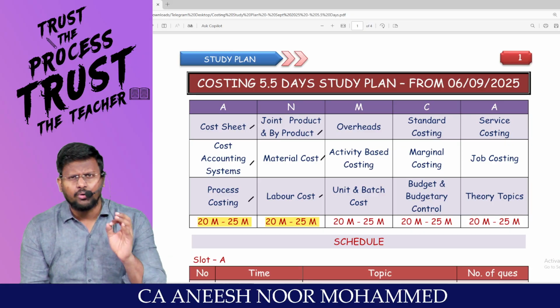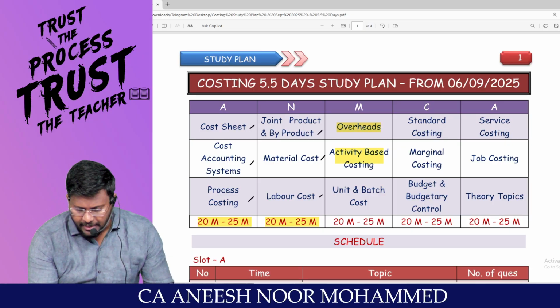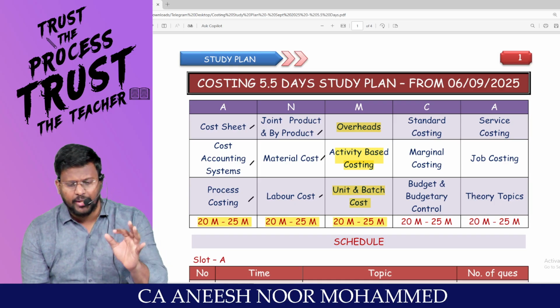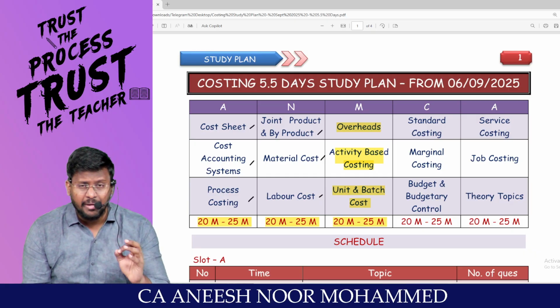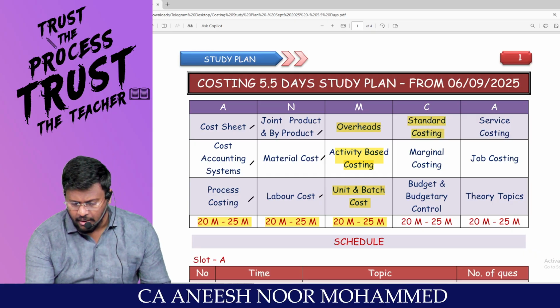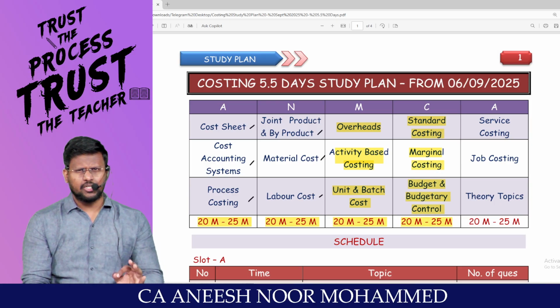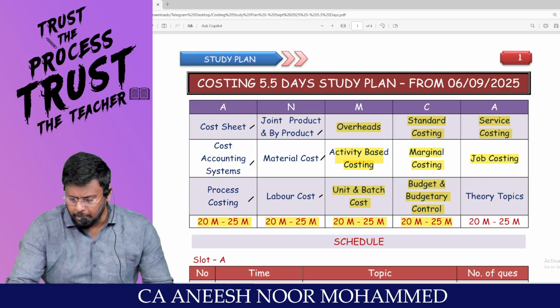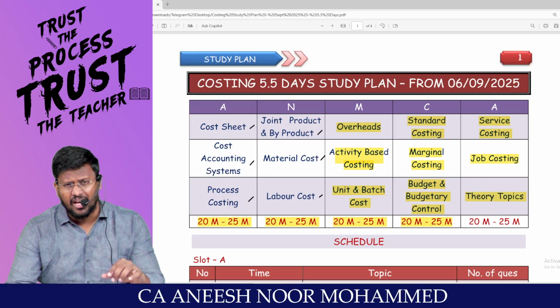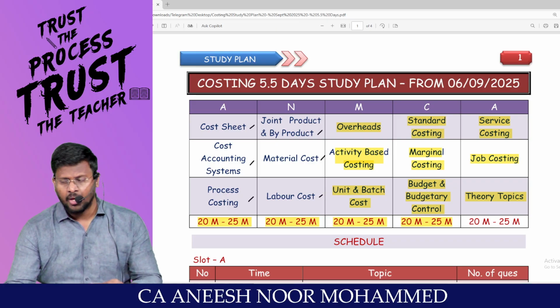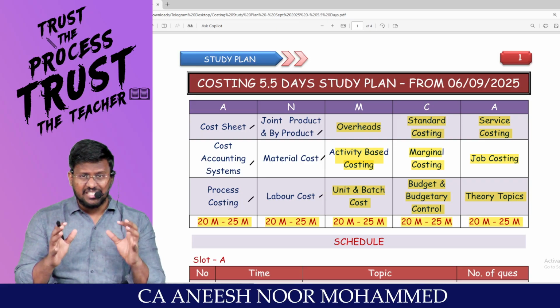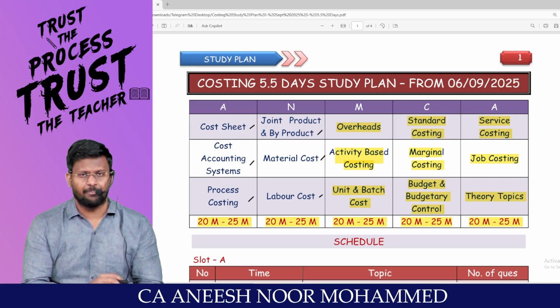A very important area, overhead, ABC, unit and batch costing, will surely be tested for 20 to 25 marks. The decision making chapters like standard costing, marginal costing, budget and budgetary control will be tested sure shot for 20 to 25 marks. Service costing, job costing and theory: generally the last question in costing will be theory. We used to cover the theory part, 20 to 25 marks. This is the structure of the subject.